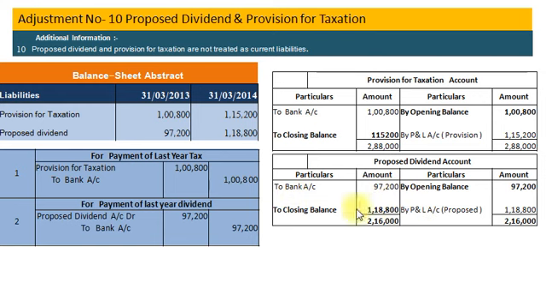Now by closing proposed dividend account we will get balancing figure rupees 1,18,800 on credit side. This is proposed during the current year and our accounting entry will be profit and loss account debit to proposed dividend account rupees